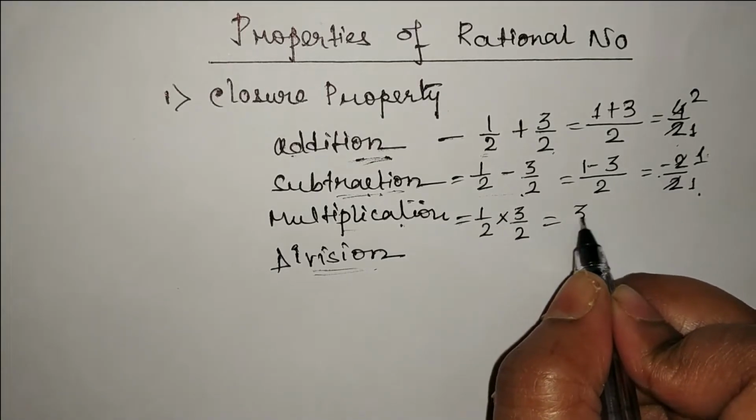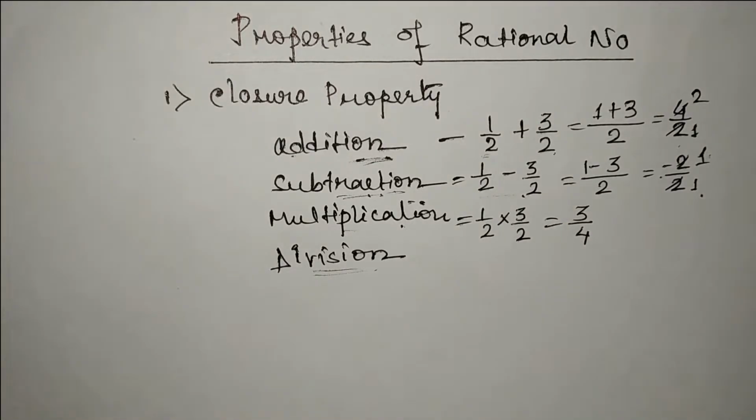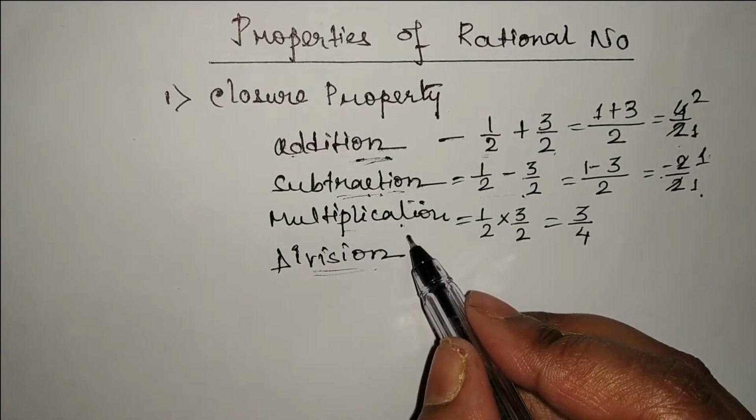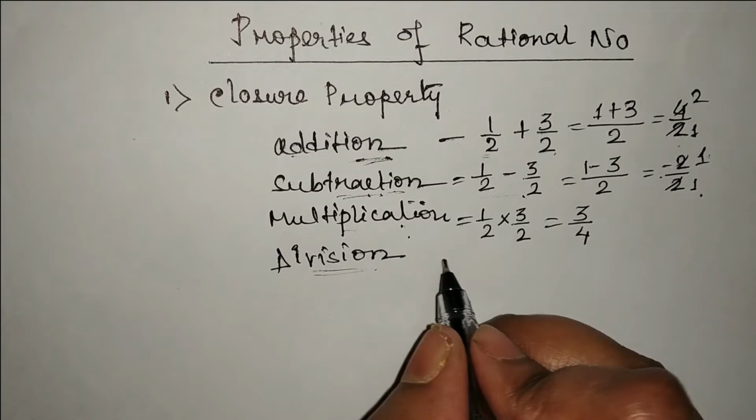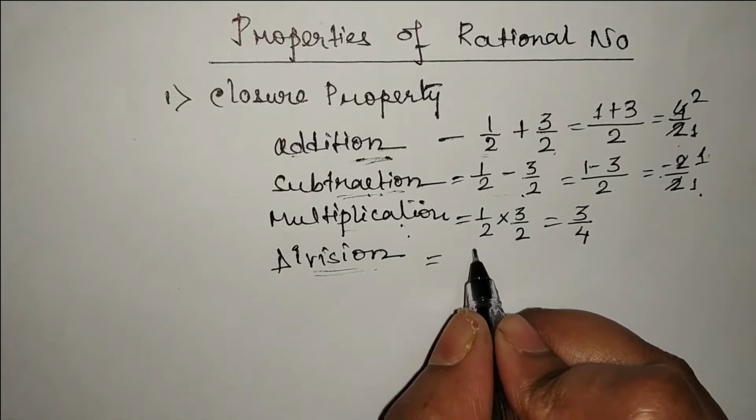3 1s are 3, 2 2s are 4. 3 by 4 is also a rational number. So we can say that multiplication is also closed. Now let's check with division.